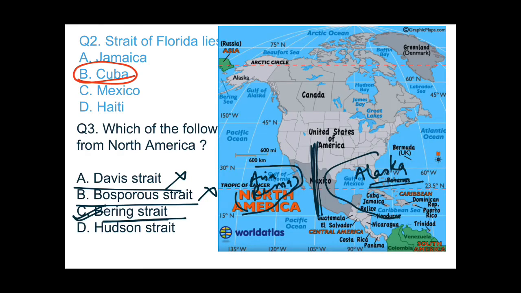So you can see in this map that this is part of Asia and this is Alaska, which comes in the North American continent, and this is the strait which is separating them. This is called Bering Strait, and you can see over here that this is the Bering Sea. So the name of this strait is Bering Strait. Now let's come to question number 4.